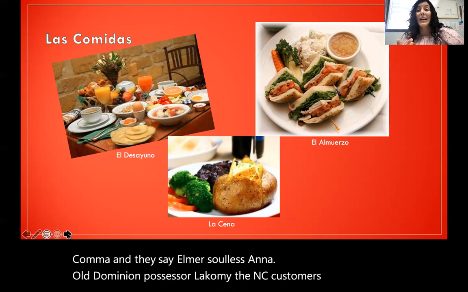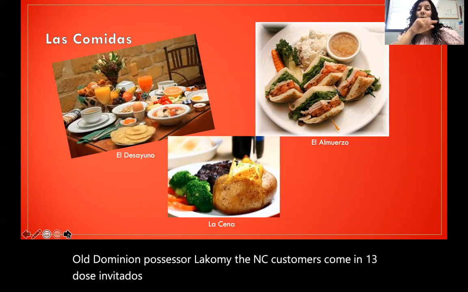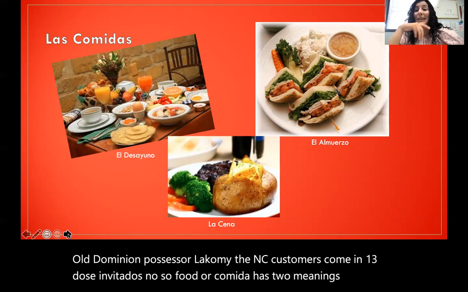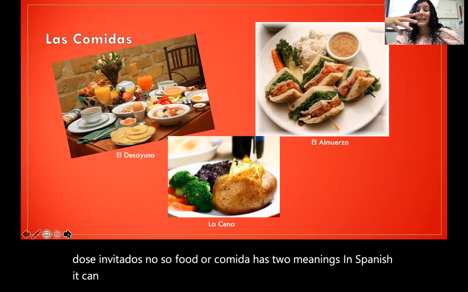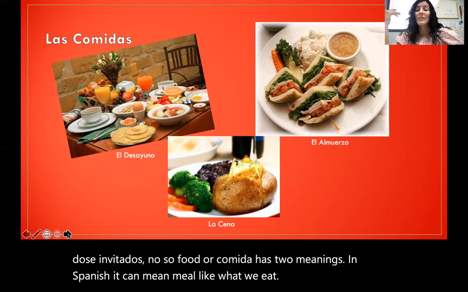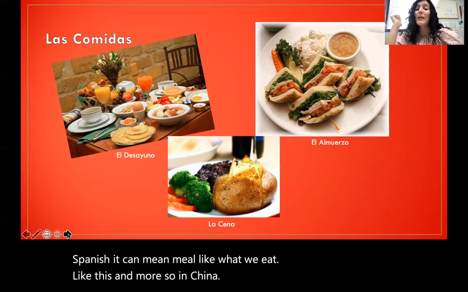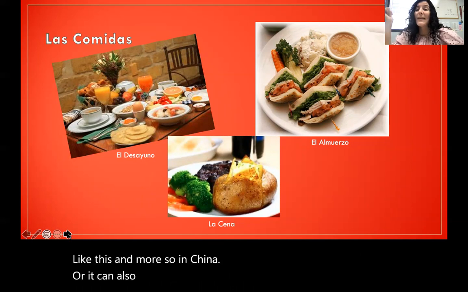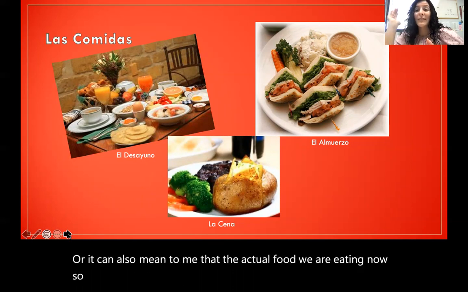Tiene dos significados, ¿no? So food or comida has two meanings in Spanish. It can mean meal, like what we eat, like desayuno, almuerzo, and cena. Or it can also mean comida, like the actual food we are eating. So it means both things in Spanish.